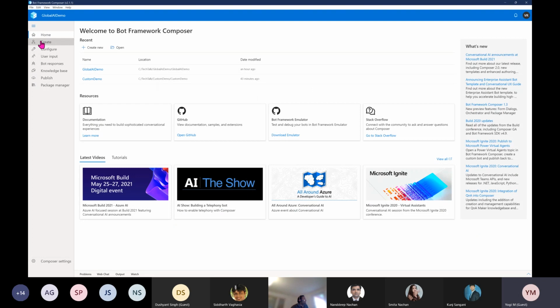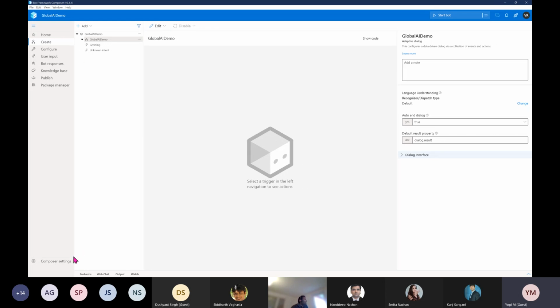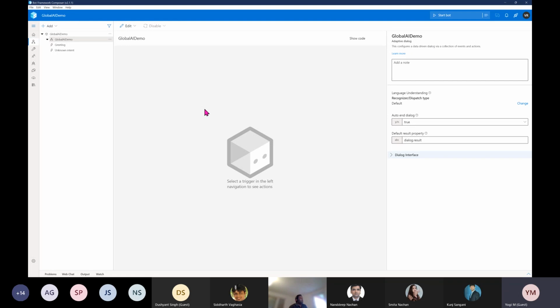Go back. Once the project is created, you can go to this create menu. Here you can see our project. As I mentioned earlier, I already created the Global AI Demo. So this is my project. This first one, Global AI bot demo, is a bot. Inside the bot, you can see one more with the same name, Global AI demo. This is the main dialog. If you click this one, this is my workflow area. Here I'm going to define my workflow. I'll just make it a little bit like this. Close this one also, so it's more visible.